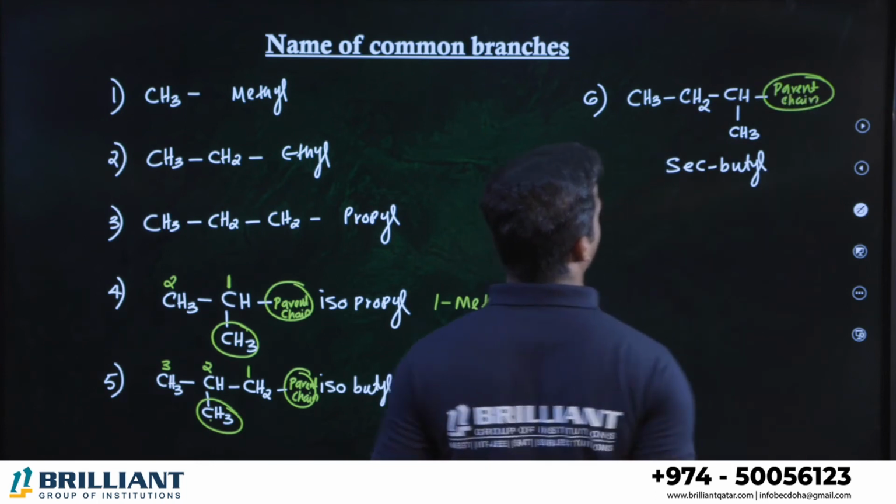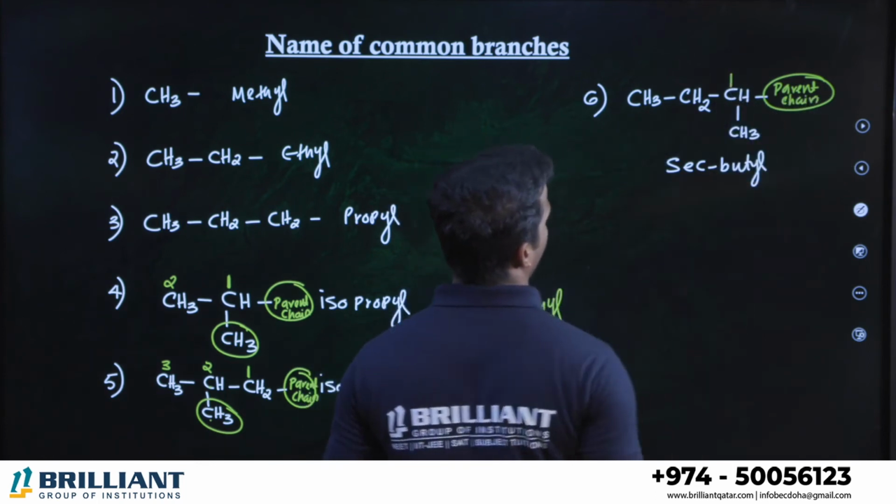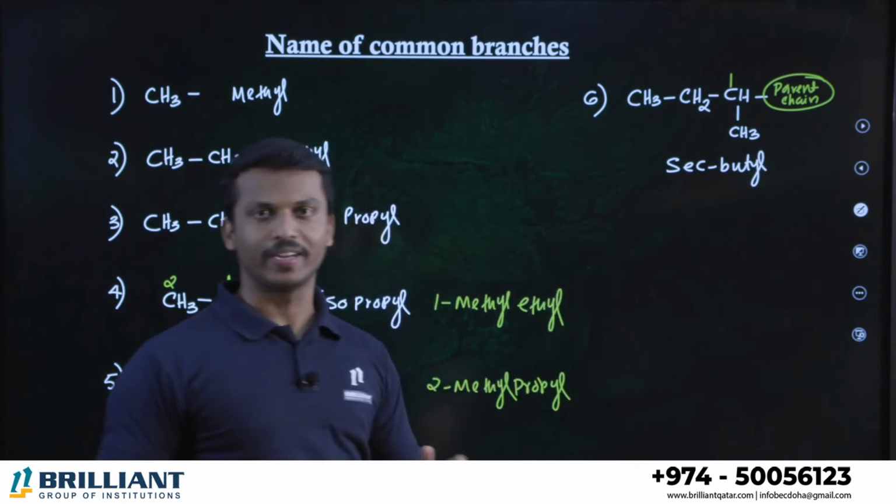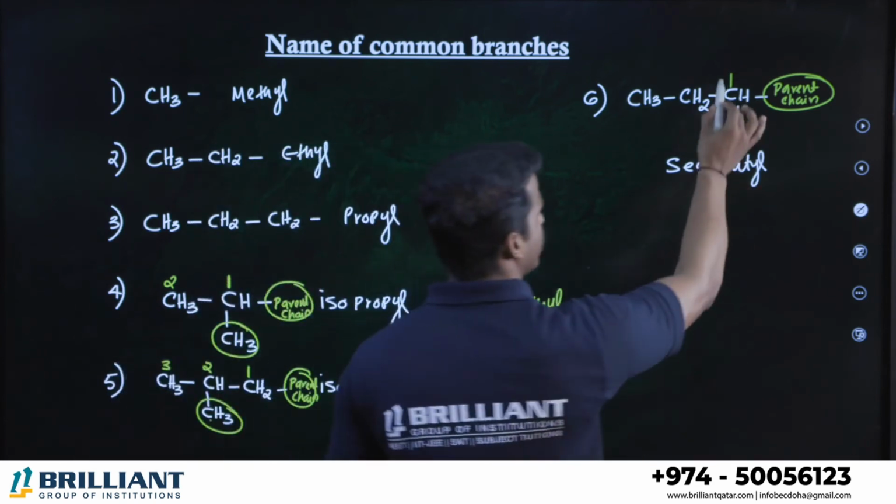Here is the parent chain. Which carbon is number 1? This is the one. The carbon directly connected to the parent chain we consider as number 1. Alright, so this is number 1.